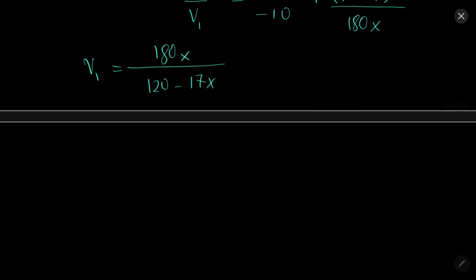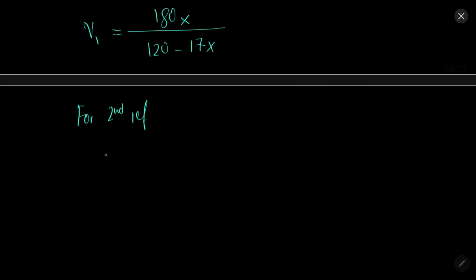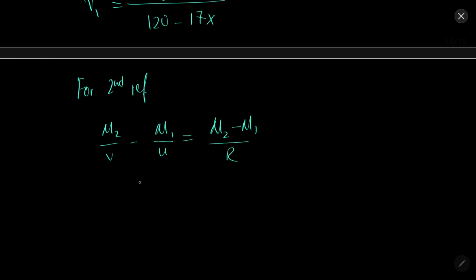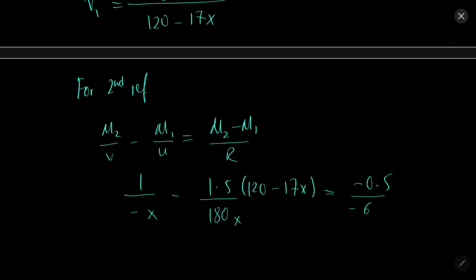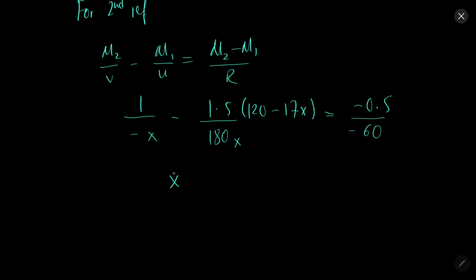Now the image is reflected through the lens, so that image is obtained as the object taken in the first refraction. So for second refraction, mu2 by v minus mu1 by u equal to mu2 minus mu1 by r. So here 1 over minus x minus 1.5 over 180x over 120 minus 17x equal to minus 0.5 over minus 60. So from this we will get x to be 15 centimeter.